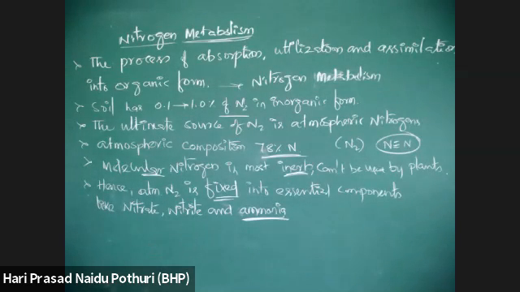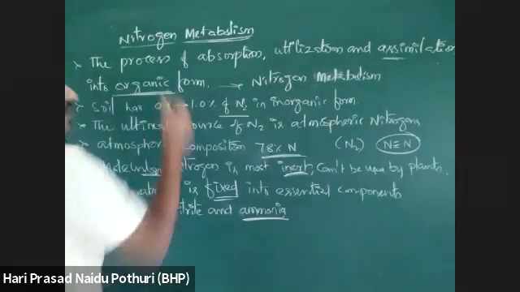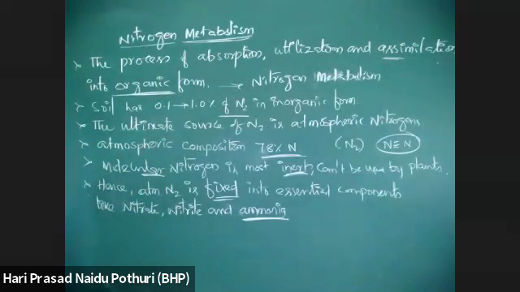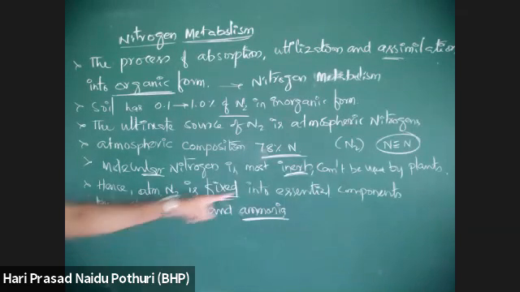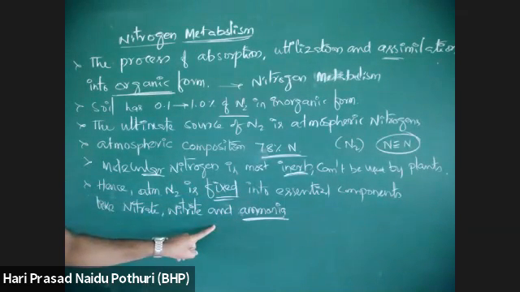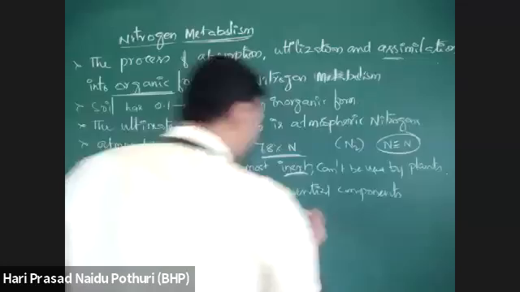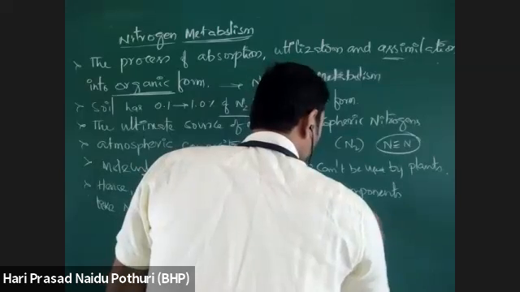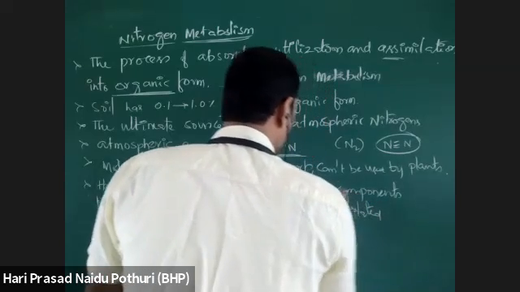So this nitrogen is then assimilated into organic form. What is the organic form of nitrogen? Amino acids, proteins, nucleic acids, like that. Nitrogen is then converted into this useful form, then assimilated.